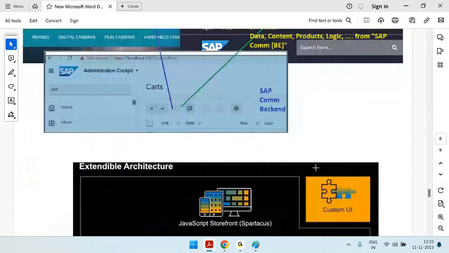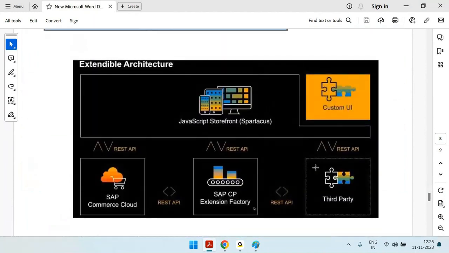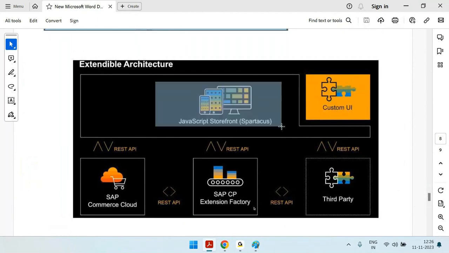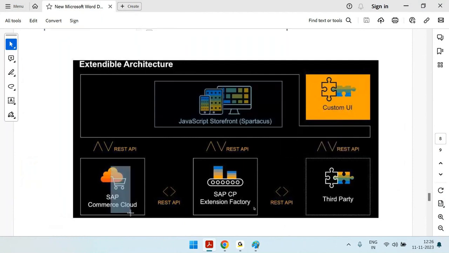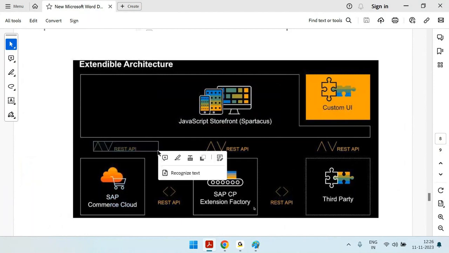All right. So as I said, Spartacus is a loosely coupled architecture. You can see this is the Spartacus or composable site, and this is the commerce, and the data is exchanged through OCC services, also called REST services. Good.